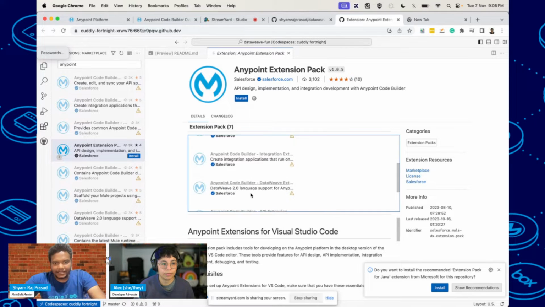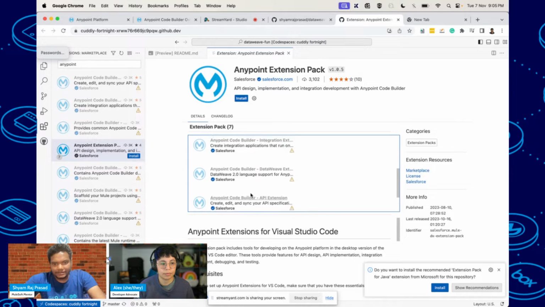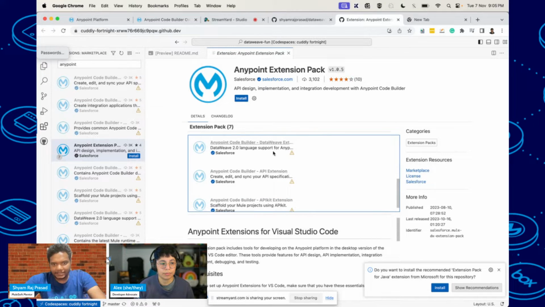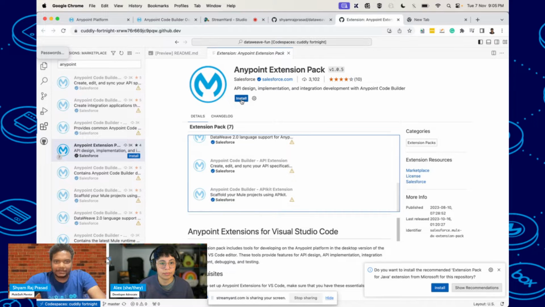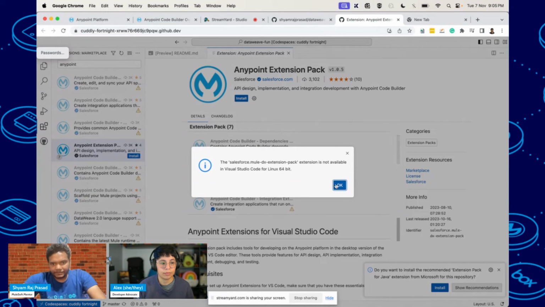Here you can see it is not available for the Linux version, so I cannot install it, but this is the way you can install it.